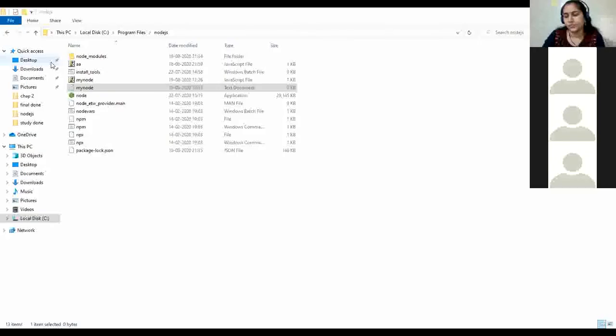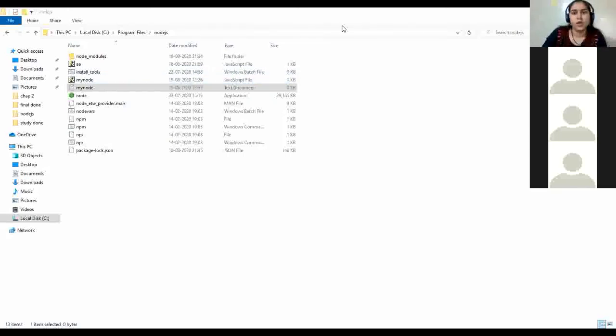My program would be in the Node.js directory. So you can see this mynode text document which we created previously, and after all we saved it with Save As as JavaScript. So this is my code. Are you getting it? So the logo of this, you can see, is JavaScript. This is not a text file.